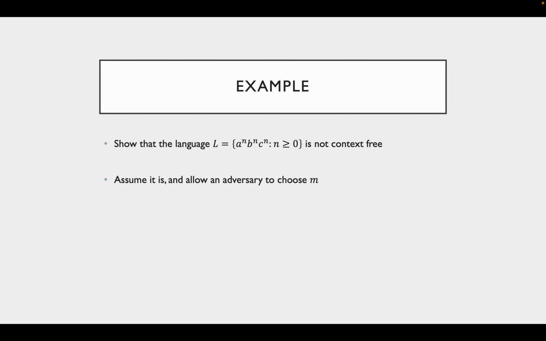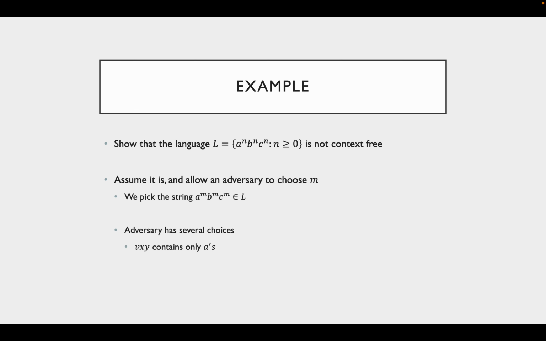So what we do here is a proof by contradiction. We assume that it is context-free, and we allow an adversary to choose some m. Once they've chosen m, we pick the string a to the m, b to the m, c to the m. This string is in L. Now, the job of the adversary is to find a substring and pump it up or down to show that it's not in the language. If you can pump it up or down and not get a word in the language, then this language is not context-free.